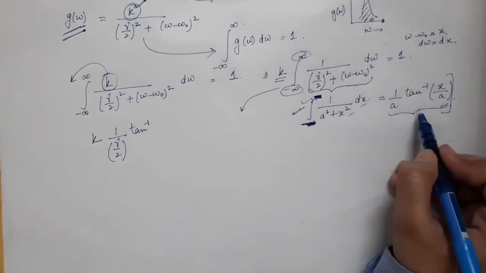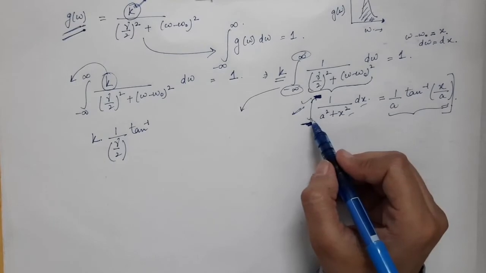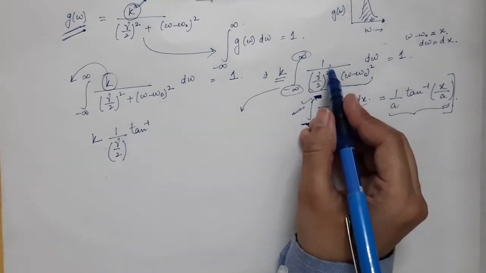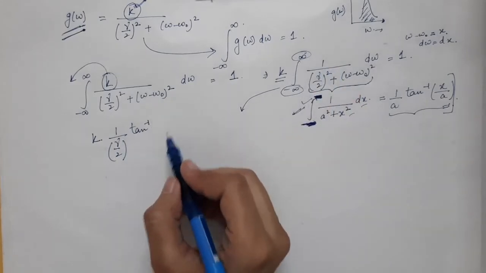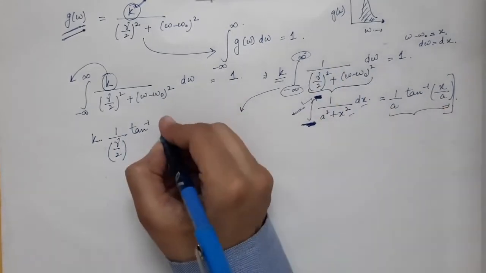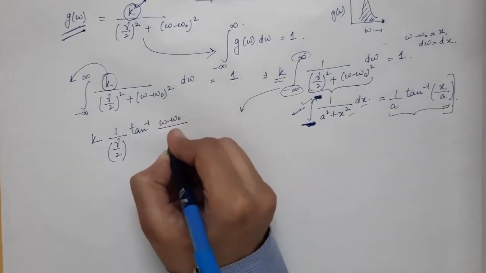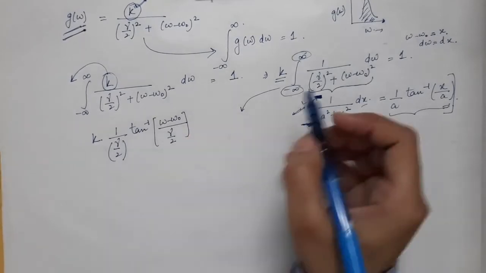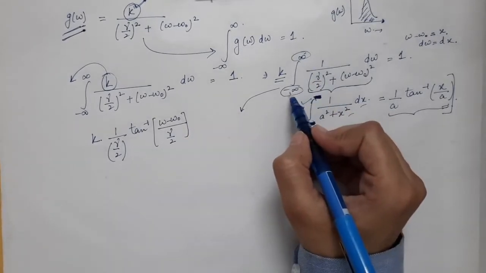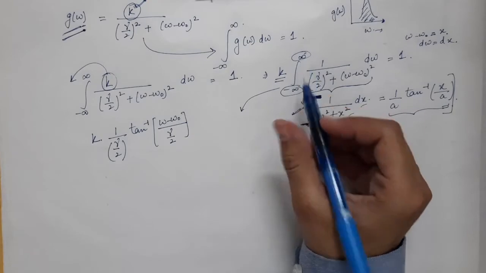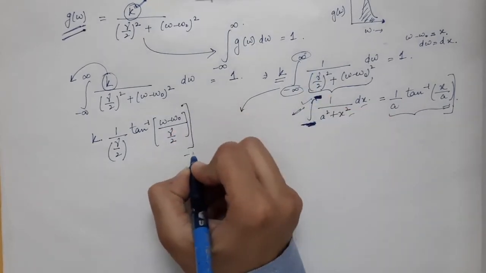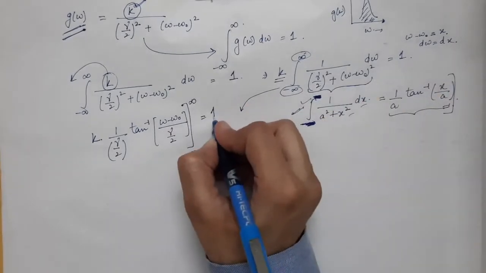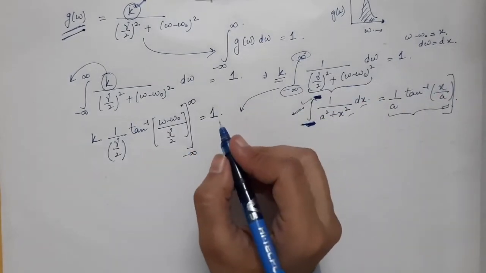So the solution of this integration will be 1 divided by a tan inverse of x by a, where x is omega minus omega 0, and a is gamma by 2. We use the limits from minus infinity to infinity, and that must be equal to 1. This is the normalization condition.